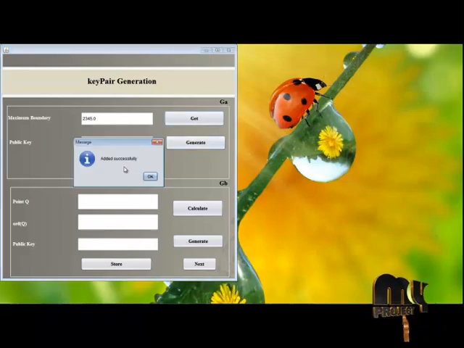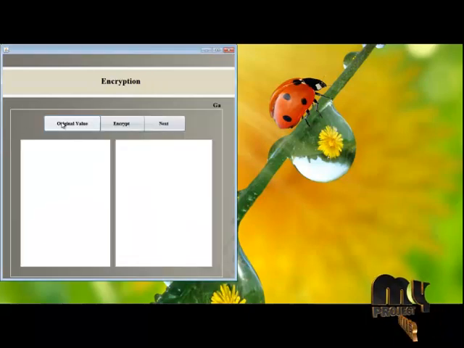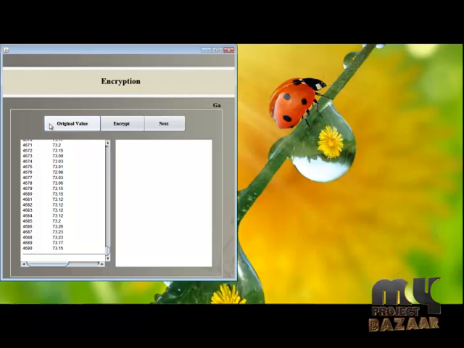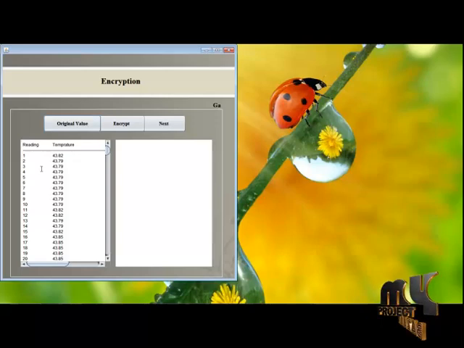Store the public key into the database, and generate the point q for the node 2 encryption. Calculate the point q. Order of q is the q2 value. Calculate the public key. Store the data into the database. Click next. Now we are going to encrypt the values. Click original. These are the original sensor values in node 1. Now we are going to encrypt this temperature value into ciphertext using the public key.